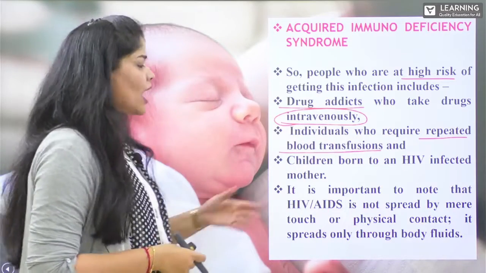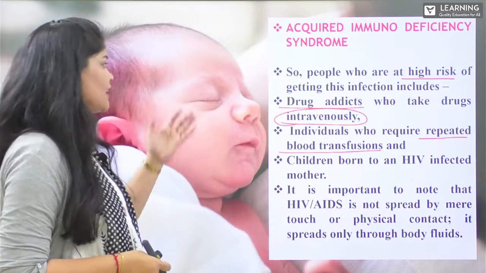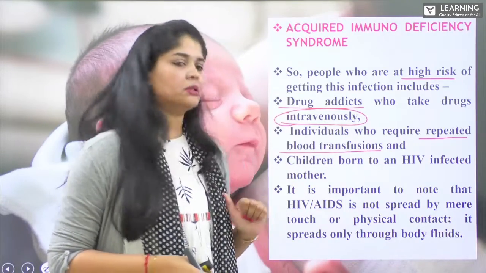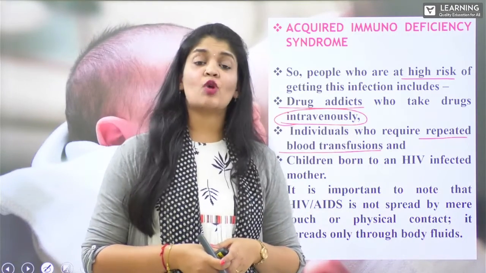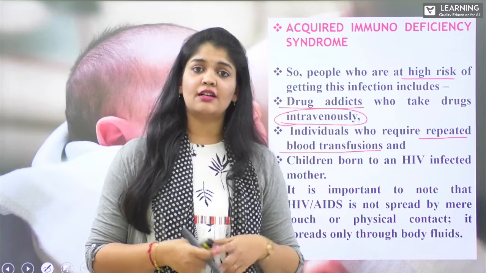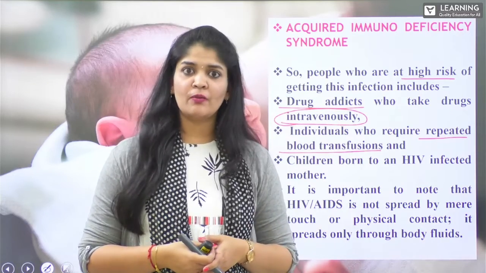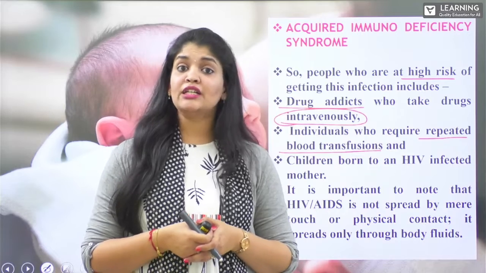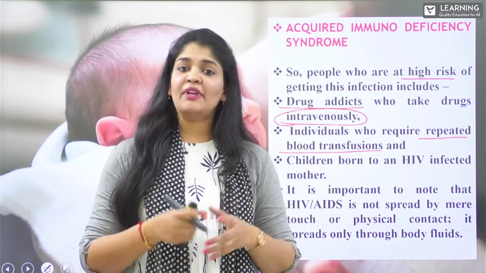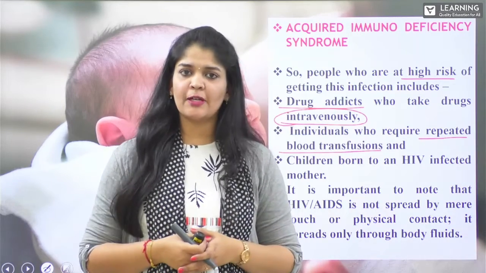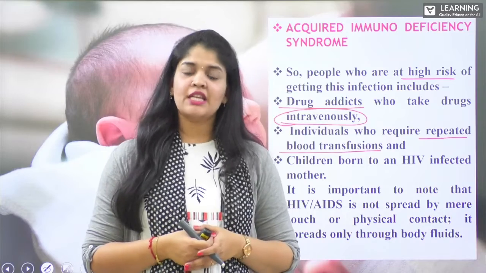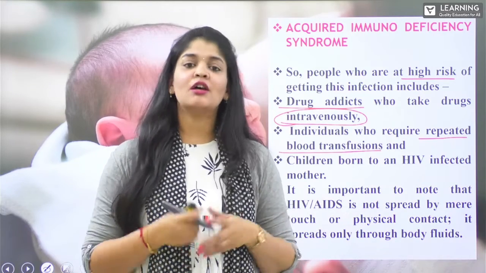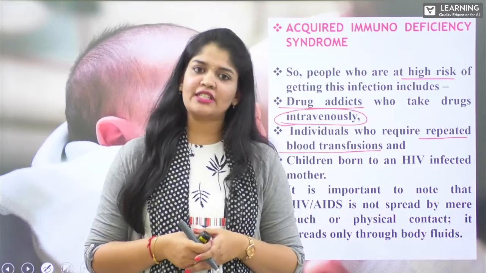Now, as we already said, a child born to an HIV infected mother has to be diagnosed properly. Once she is found to be, unfortunately, HIV positive, then she has to be monitored and all the medications have to be taken properly to protect her baby, so that we can protect newborn babies coming from infected mothers from infection.